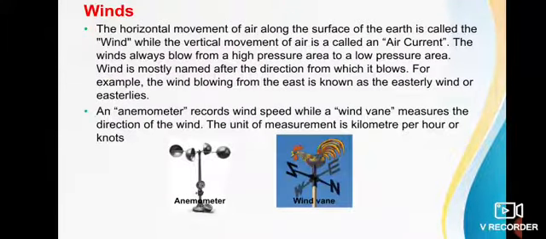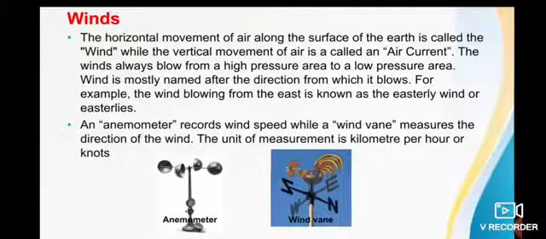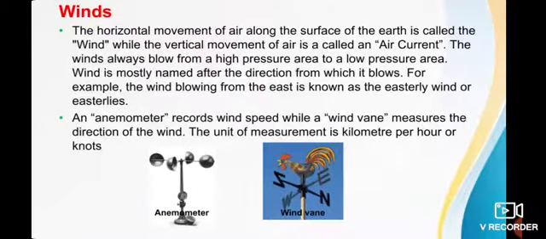Now see wind. Wind, in short, means moving air is called wind.